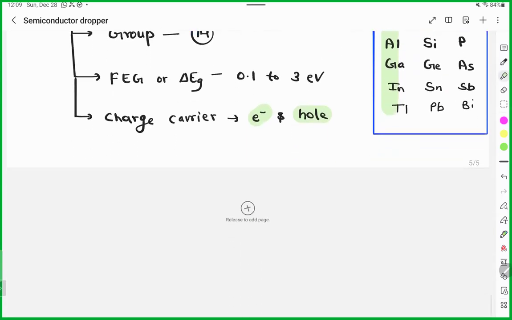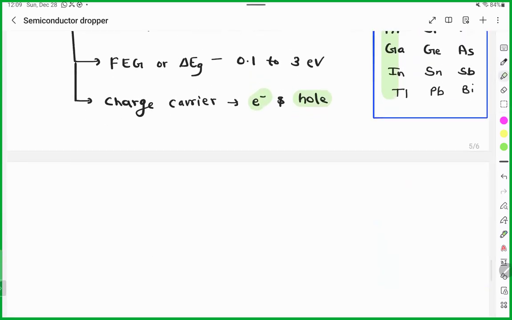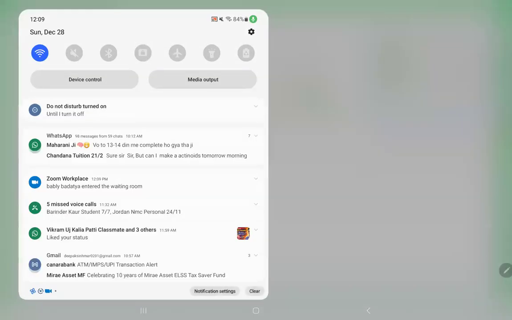Any doubt? So tell me, Barinder, what are the examples of pure semiconductor? Silicon and germanium. Yes. So for example, if you take germanium, Pratigya has a network issue.